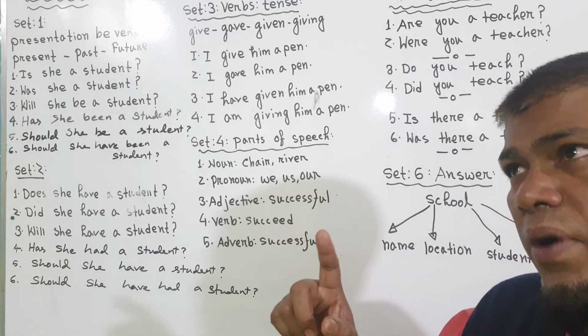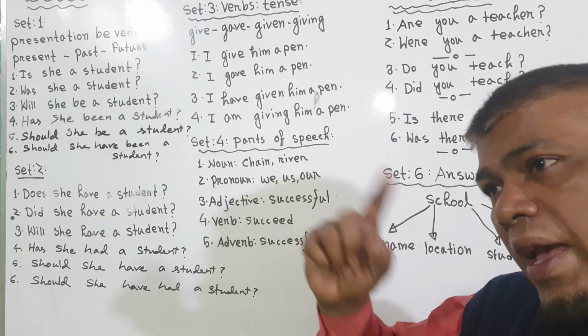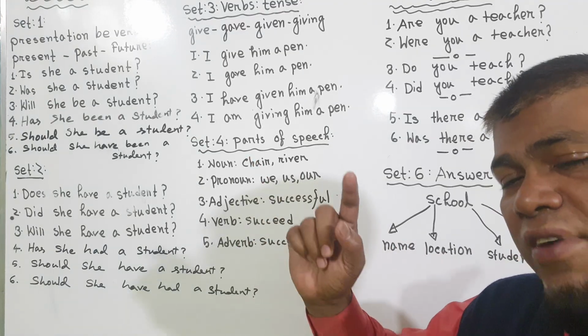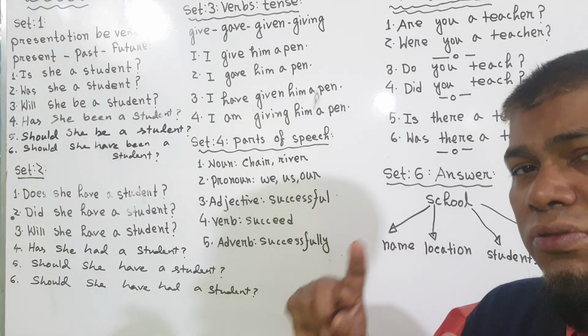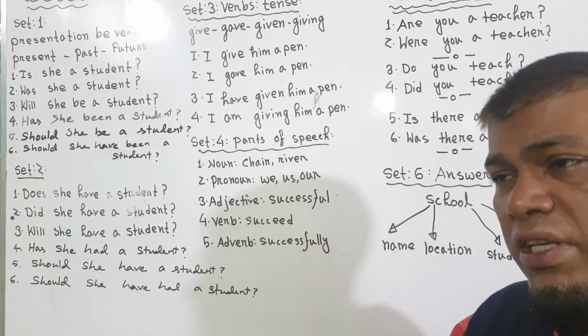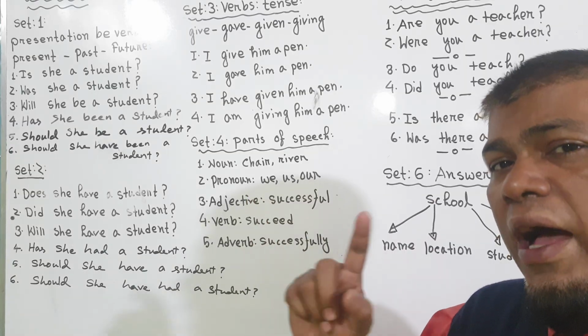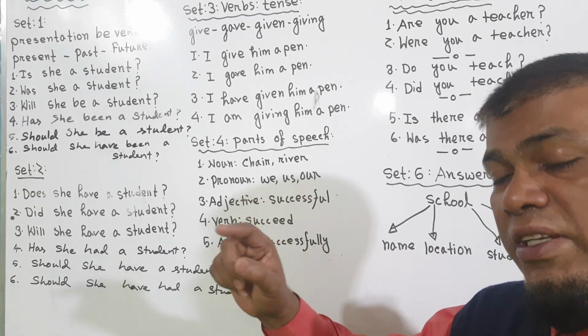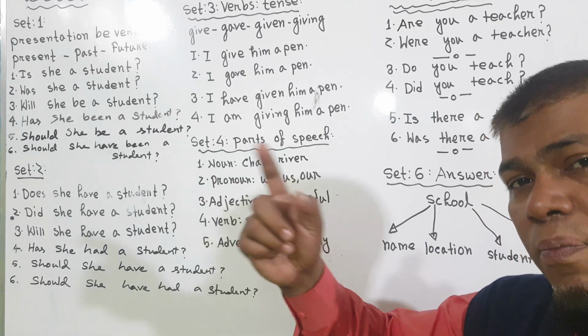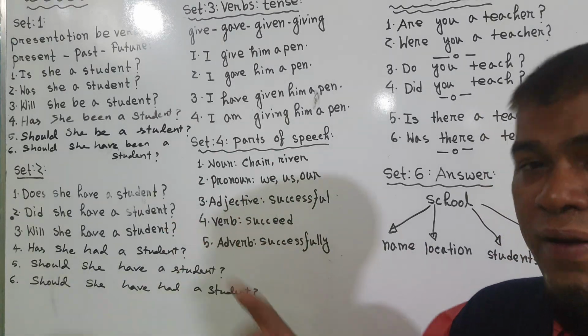I should have a pen. I should have had a pen. I should have a beautiful house. I should have had a beautiful house. I should have an expensive dress. I should have had an expensive dress. I should have a plan. I should have had a plan.